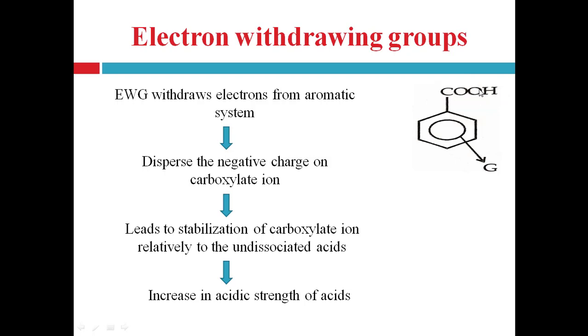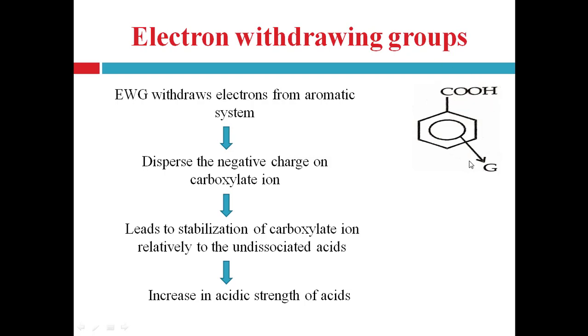So when the positivity of this oxygen of this carboxylic acid group, not carboxylate ion, the undissociated carboxylic acid, increases, it makes the OH bond much weaker and allows easy release of the H plus ion.